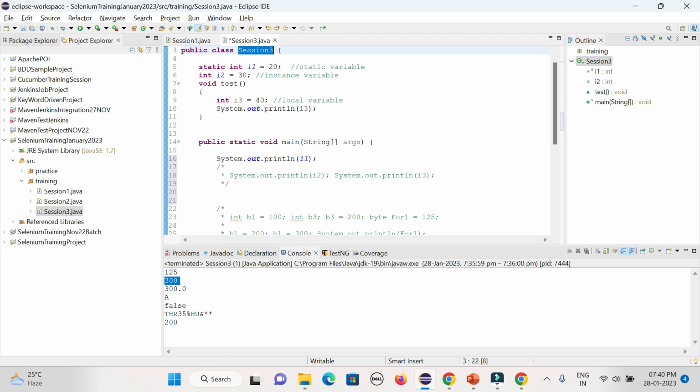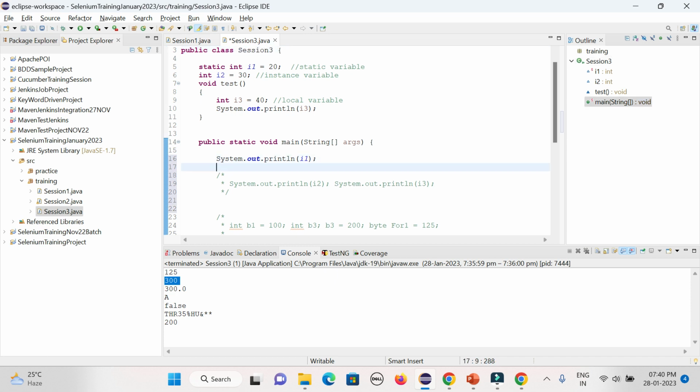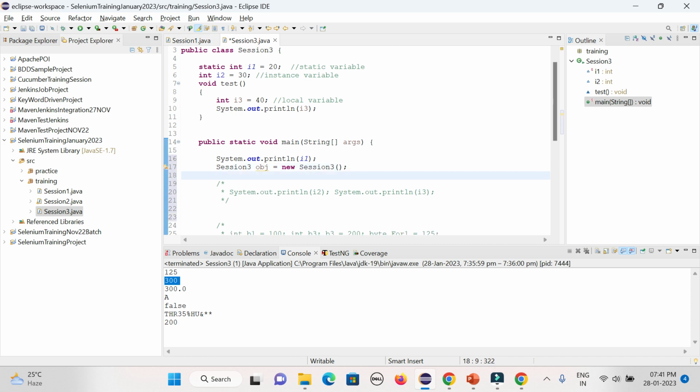This is a class, so I can create the object. The syntax in the main method is the class name, then the object name, then equal to new, the class name, and then brackets. That is the way you can create an object or instance of the class.